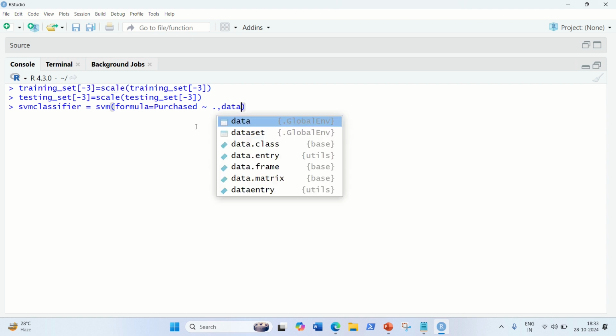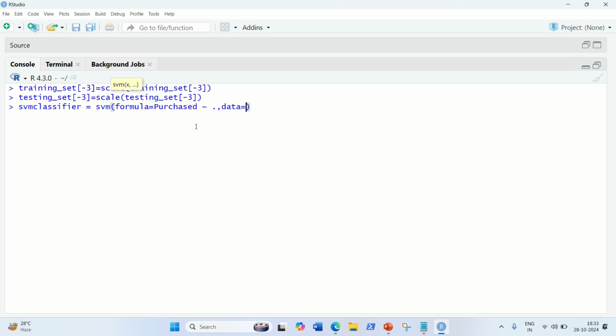Either we can specify all independent variables, or we can use the shortcut method, which is a dot. Then comma, then we have to use data. Data will, of course, be the training set. And the third parameter will be type. We have to use type equivalent to C-classification, all right, and last we have to use kernel, which will be equivalent to linear. Done.